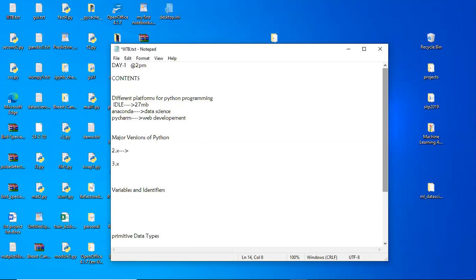Initially, Python 2.x was developed for hardware development, whereas Python 3.x was developed for software development. Between these two versions, we have very little differences.